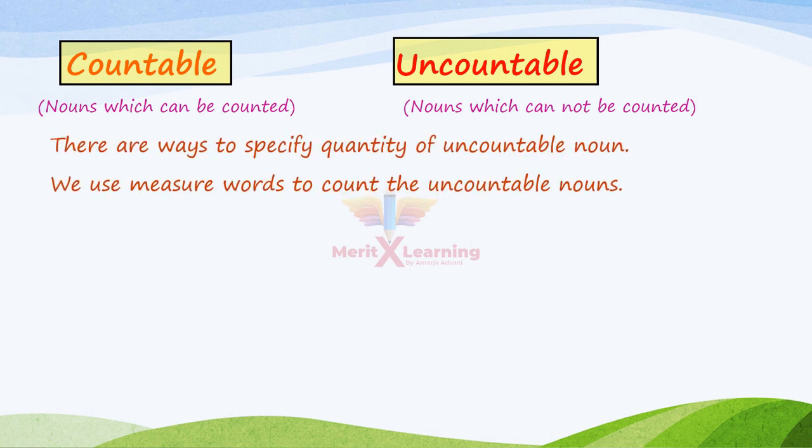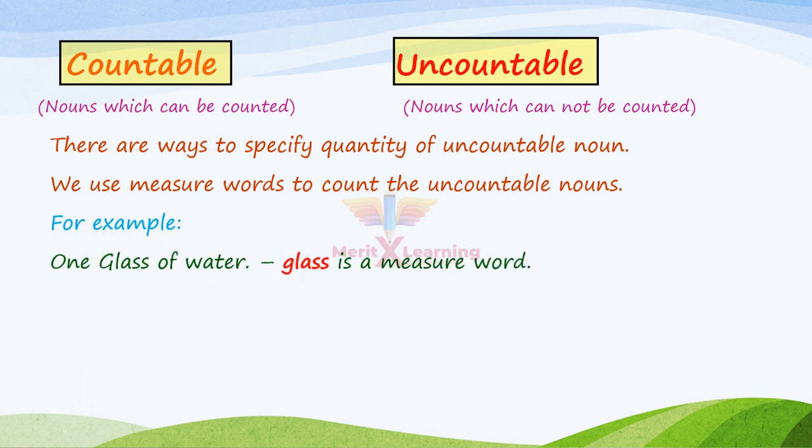Okay, so there are ways to specify quantity of uncountable nouns. We use measure words to count the uncountable nouns. So there are certain ways in which we can specify the quantity of the uncountable nouns. For example, 1 glass of water.